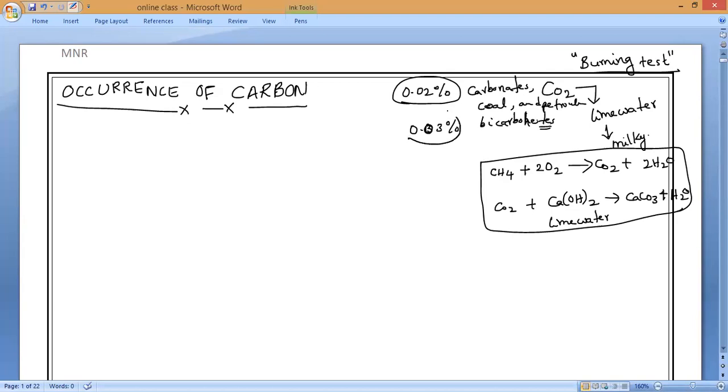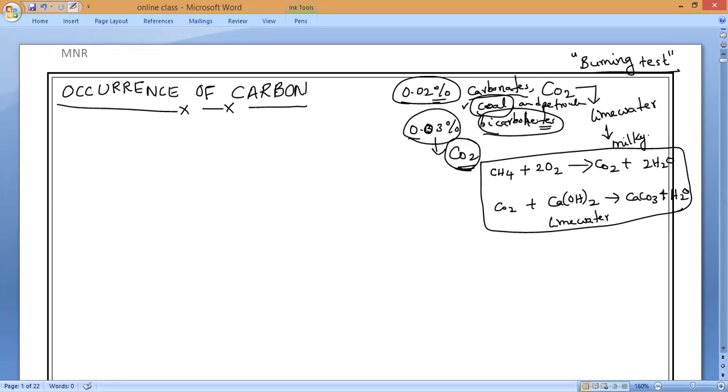In the atmosphere, carbon exists only in a combined state, as carbon dioxide, at 0.03 percentage. So the percentage of carbon is very low in nature, but carbon has immense importance in our daily life. In the earth's crust, it exists in compounds like carbonates and bicarbonates, and also in the pure form, that is coal.